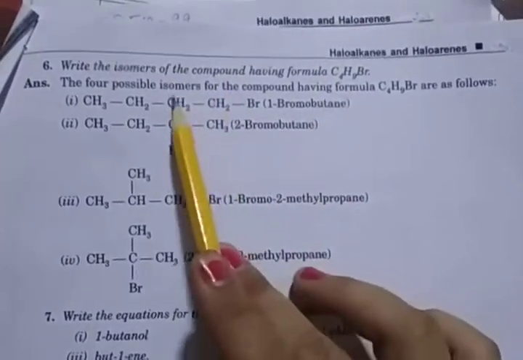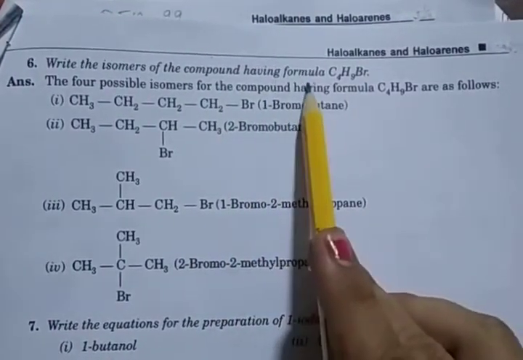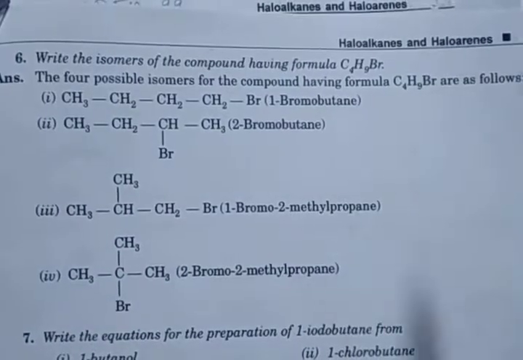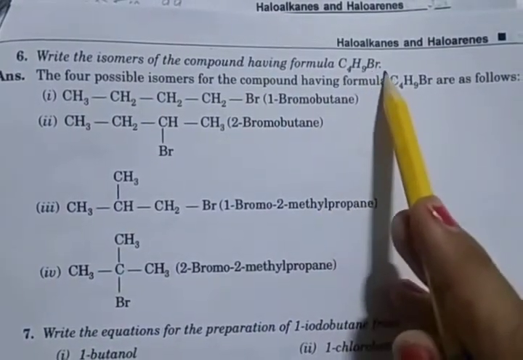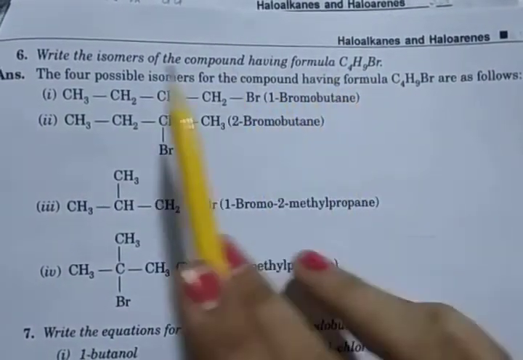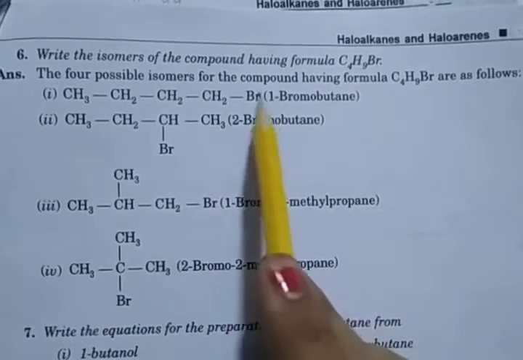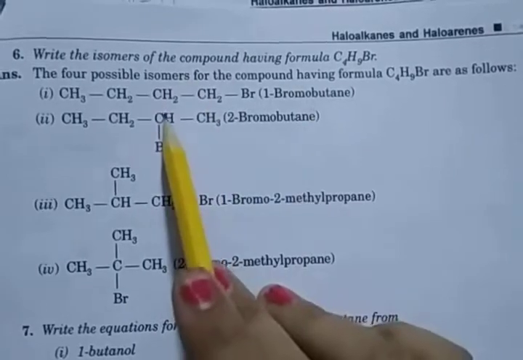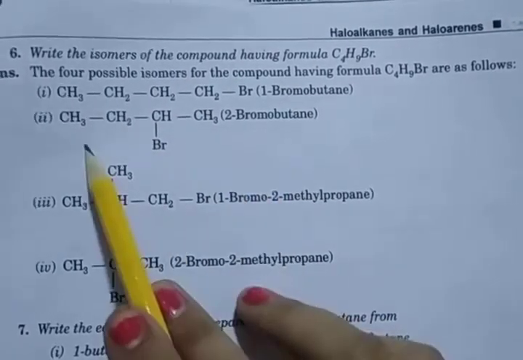Question number 6. Write the isomers of the compounds having formula C4H9Br. So there are 4 possible isomers of C4H9Br. First we have to write carbon 4: 1, 2, 3, 4. With Br attached at the first position, the name is 1-bromobutane. With Br attached at the second carbon, it is 2-bromobutane.